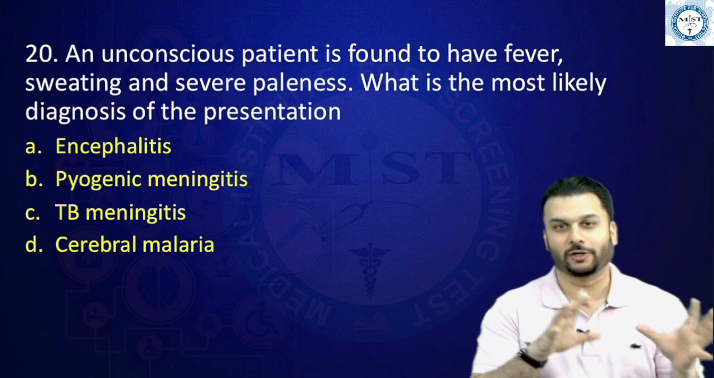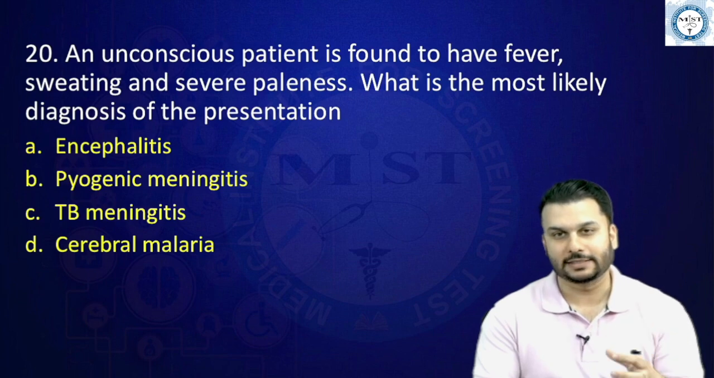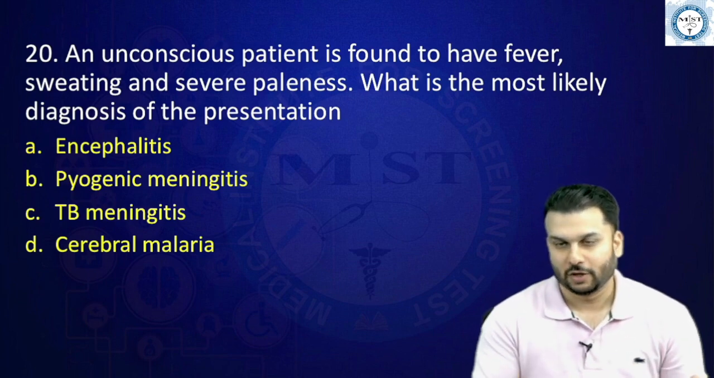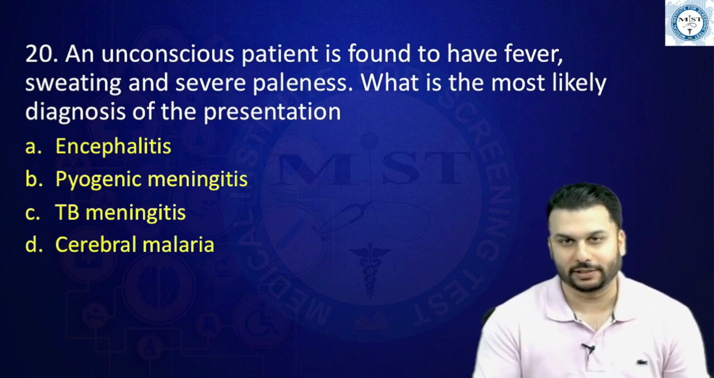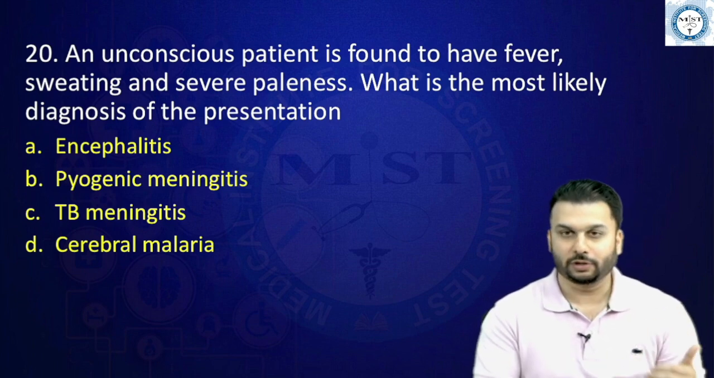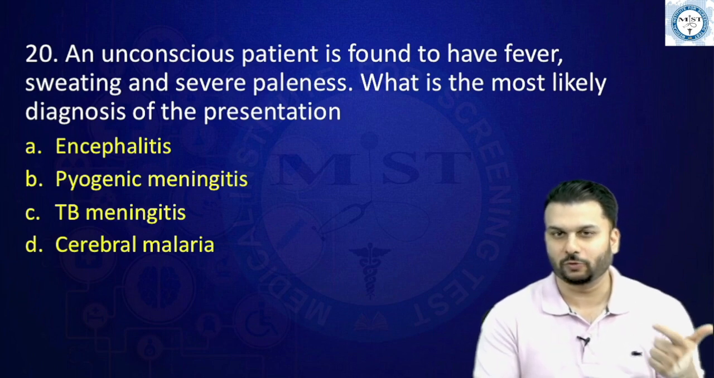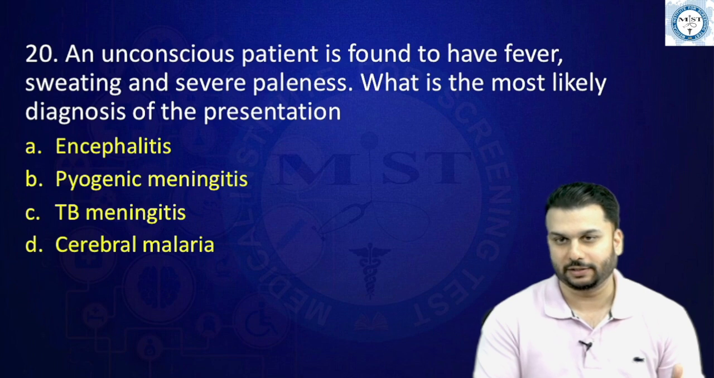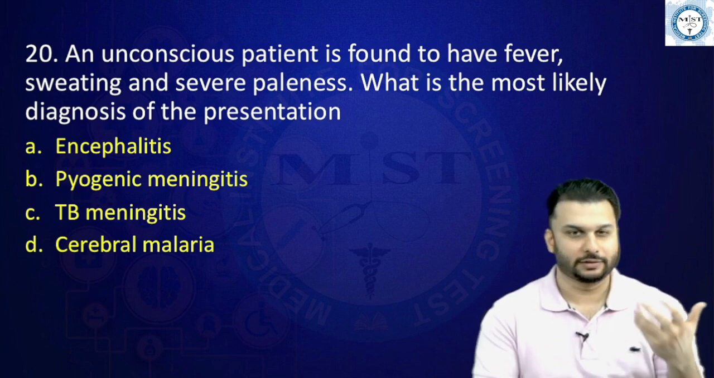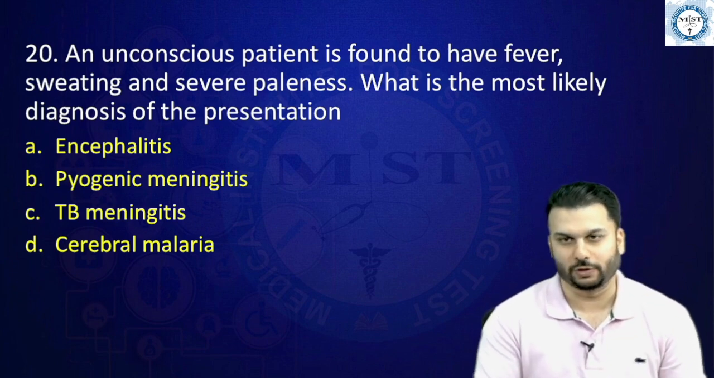An unconscious patient is found to have fever, sweating, and severe paleness. What is the most likely diagnosis in this presentation? See, one or two things we can straight away rule out here. Fever is present, but nowhere have they mentioned neck rigidity. If neck rigidity is not mentioned in the question, then meningitis and encephalitis can be more or less ruled out.